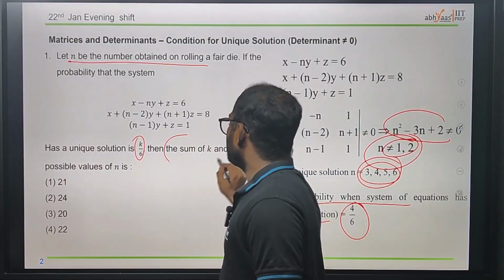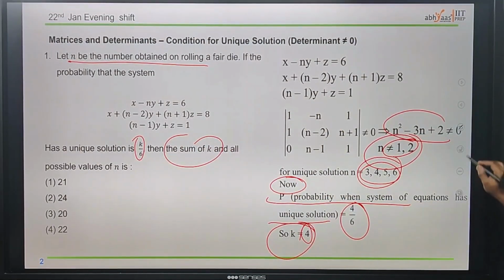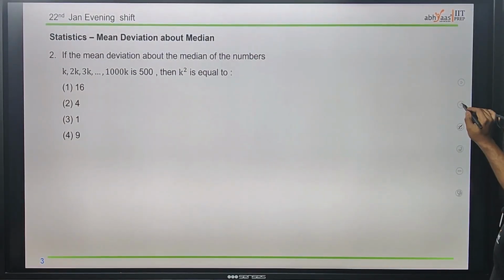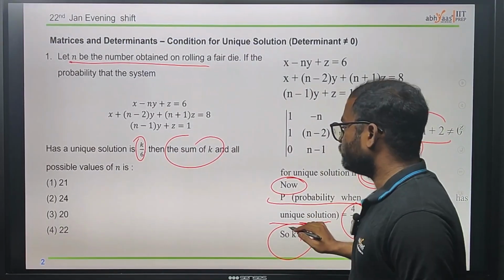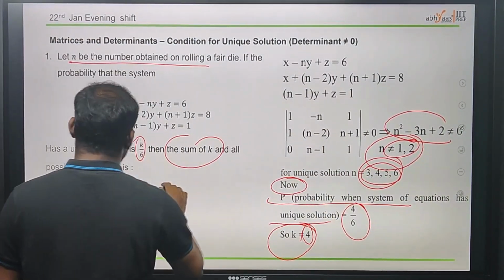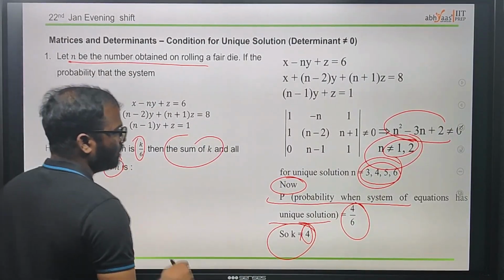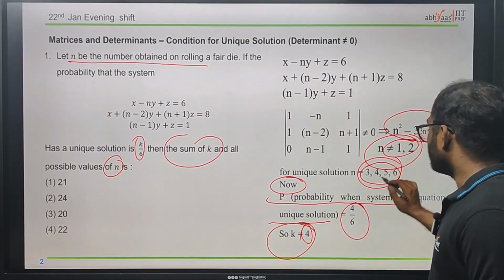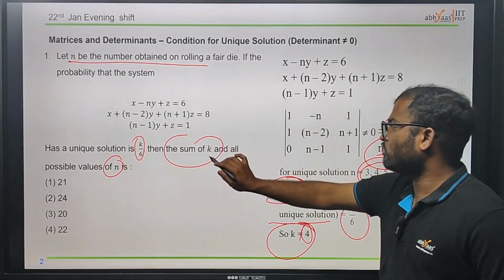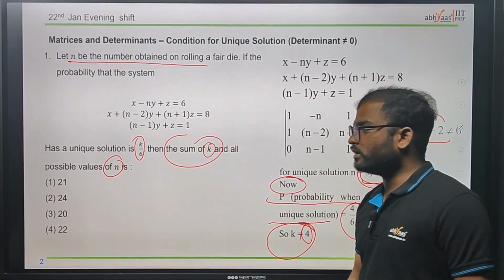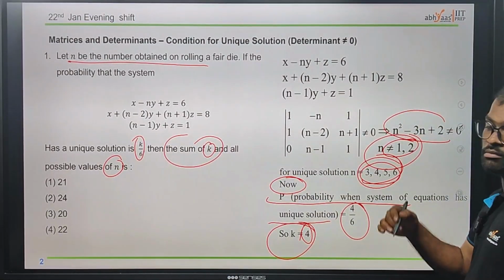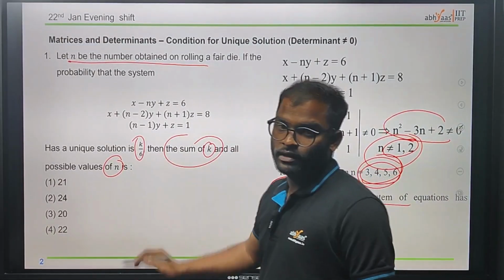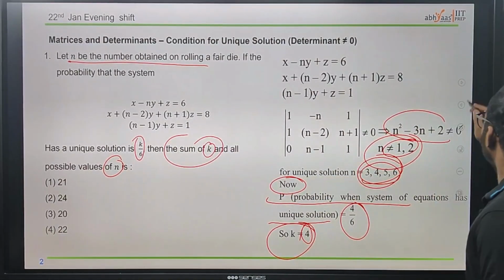Now we need the sum of k and all possible values of n. That is what we have to find: the sum of the possible values of n, which is 3 plus 4 plus 5 plus 6. We already have k, so we just have to take the sum of k and all possible values of n. I hope you understood.